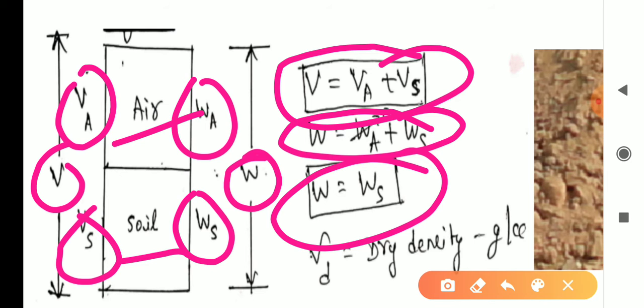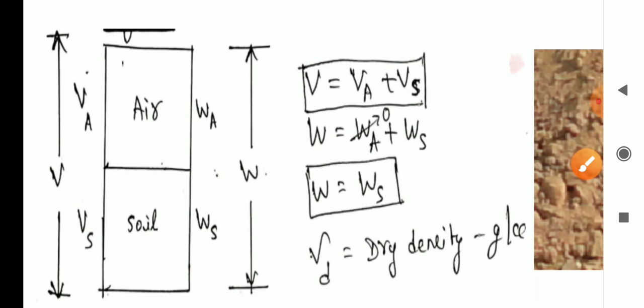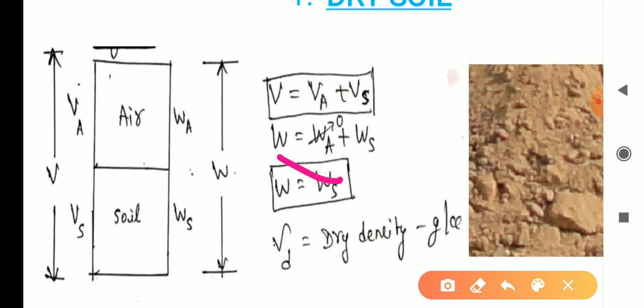So the density should be expressed as gamma d only. Corresponding to this density, it is called dry density. Here all voids should be totally emptied, that is, emptied air voids. That is why we get dry density. See the image here: we are observing only dry soil, there are no water voids.